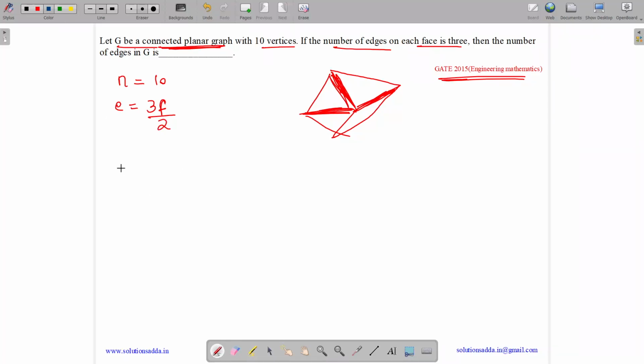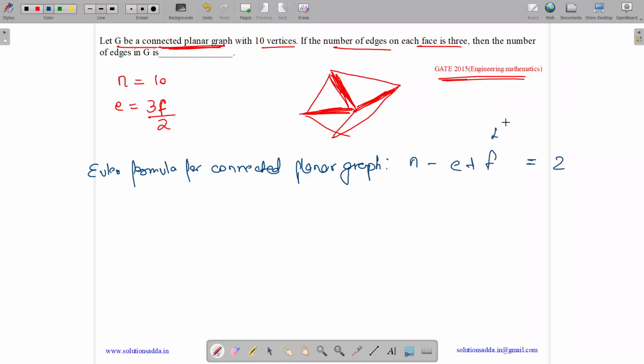Now according to Euler's formula we have, so what is Euler formula? Euler formula for connected planar graph is n minus e plus f equals 2, where f is the number of faces, e is the number of edges, and n is the number of vertices.